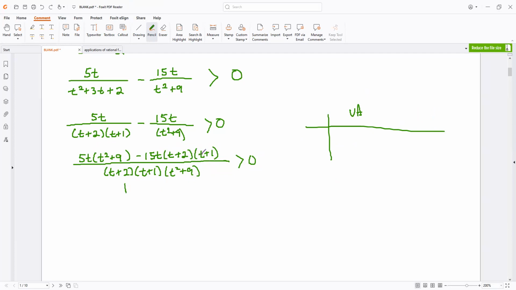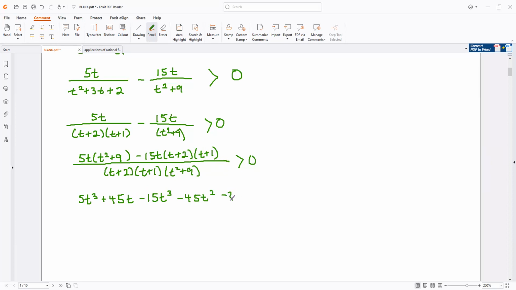Let's do it. The numerator is going to be, let's see, 5t cubed plus 45t, and let's see, t squared, negative 15t cubed, negative 45t squared, and negative 30t, all over, excuse my shorthand, that's a bracket, bracket, bracket.